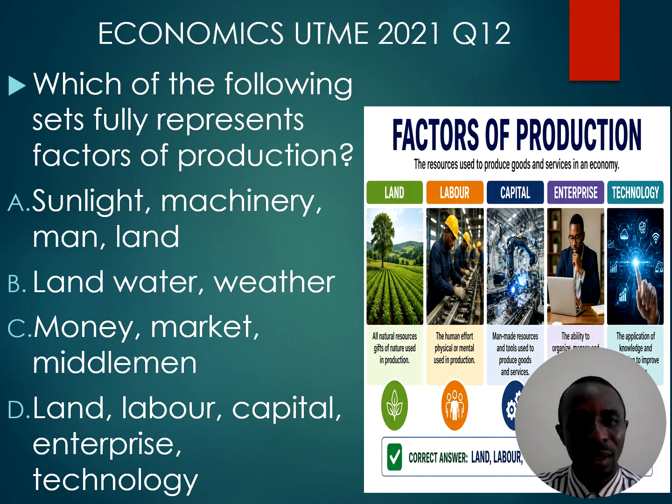Question 12. Which of the following sets fully represent factors of production? We have land, labor, capital, enterprise, which some people also call entrepreneur, and we have technology. So that's option D. Option D fully represents the factors of production.